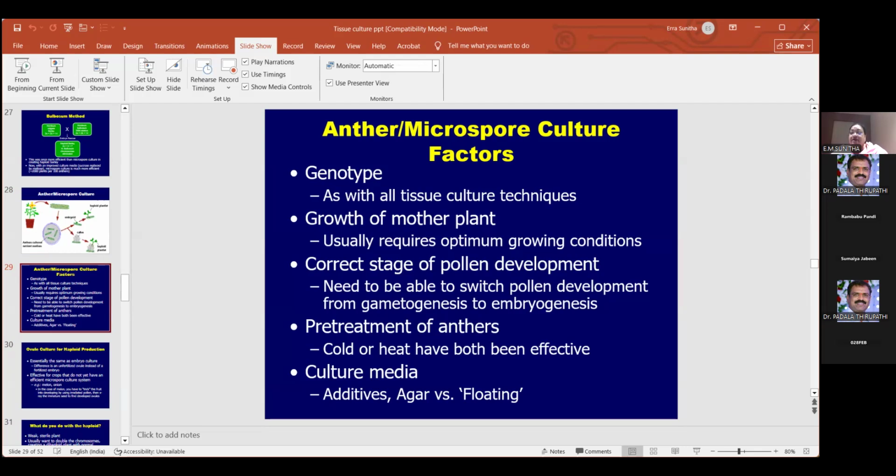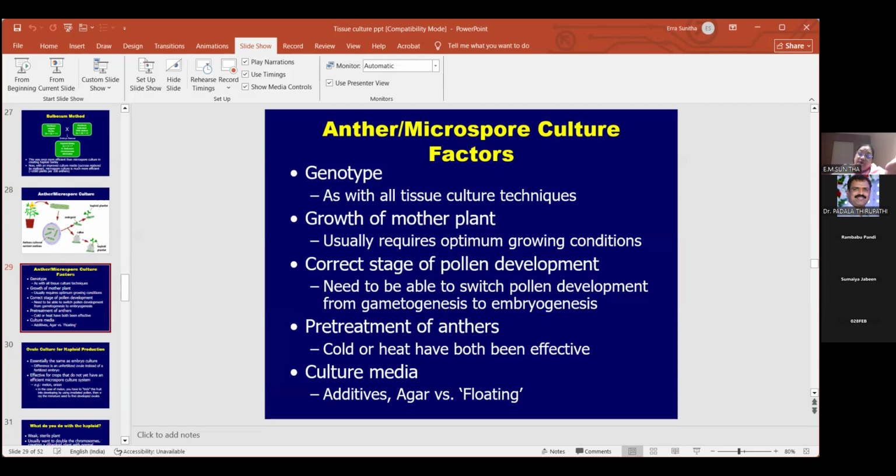Then genotype plays an important role for all the tissue culture plants. Next, selection of the mother plant also. Certain growth conditions for each mother plant. For example, potato has one type of culture, coriander has one type, carrots has one type.